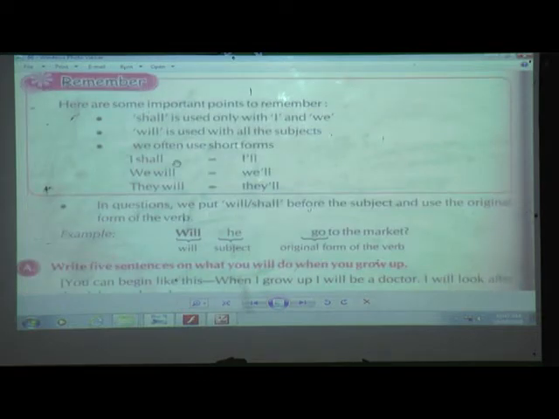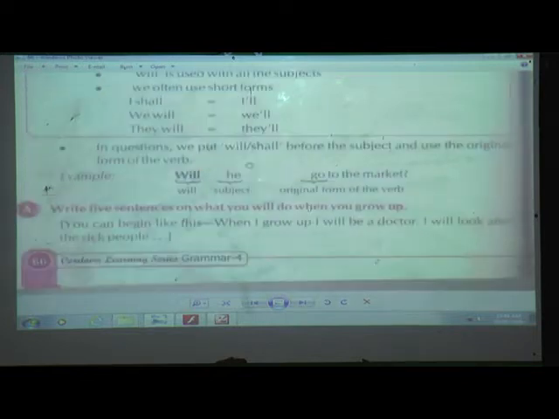Most of the time we don't write I shall, we will, they will like this. So what do we do? We use the short form. So how are we going to write the short forms? I shall: I apostrophe double L. We will: we apostrophe double L. They will: they apostrophe double L. These are the short forms they have used.